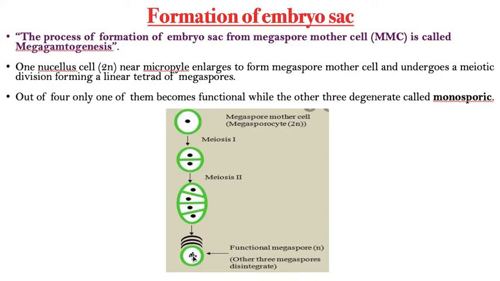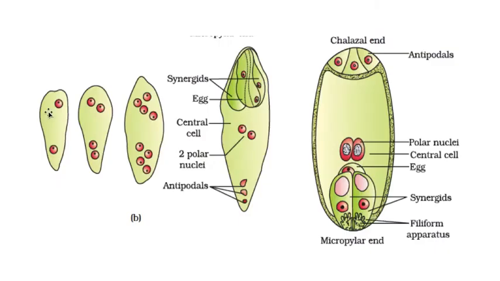Now, this is the initial cell. Only one nucleus. See, the black dot. This is only one nucleus. It undergoes first karyokinesis. So how many are formed? 2. You can see it now. Now it undergoes a second karyokinesis. This undergoes second karyokinesis, and this also undergoes second karyokinesis. So here 2, here 2. And in the third karyokinesis, this undergoes karyokinesis, 4, and this also undergoes karyokinesis. So here 4. So 3 karyokinesis, 8 nuclei are formed. Remember 8 nuclei because I need it.